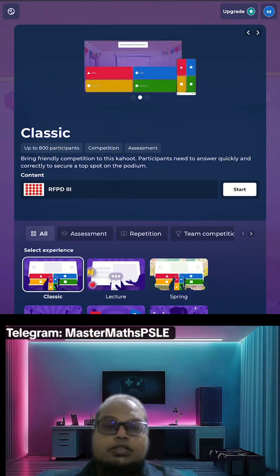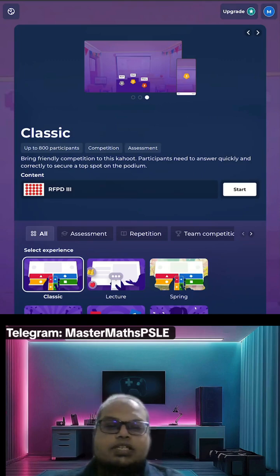Oh, you already learned algebra. That's good. Sec 4, okay. If you're in Sec 4 and you see algebra questions, it's very easy.